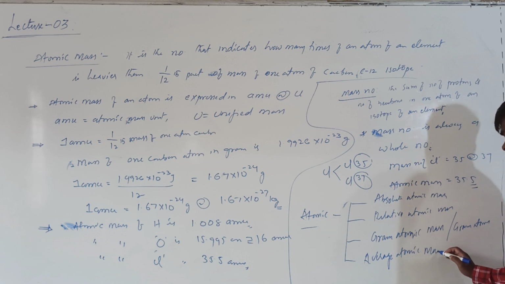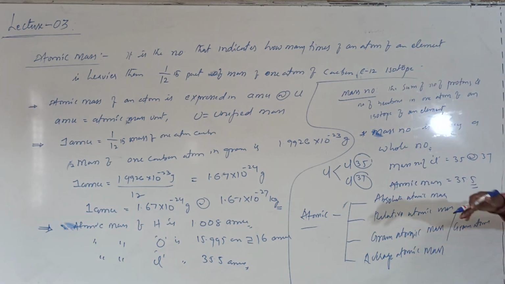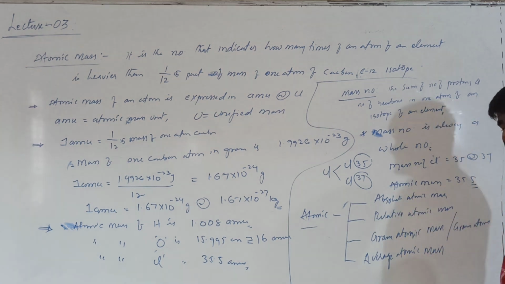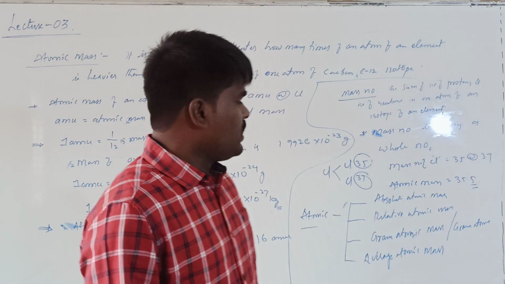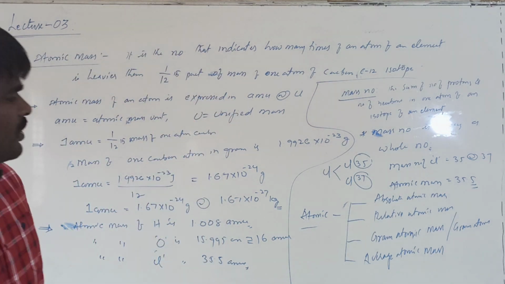You need to understand all these terms clearly: what is atomic number, what is mass number, what is absolute atomic mass, what is relative atomic mass, what is gram atomic mass or gram atom, and what is average atomic mass.